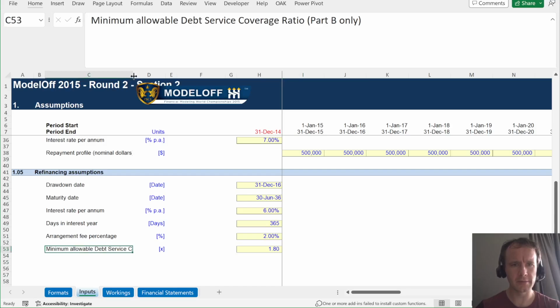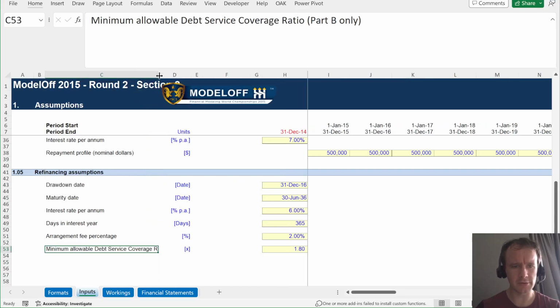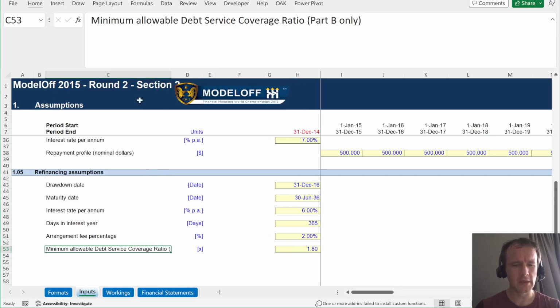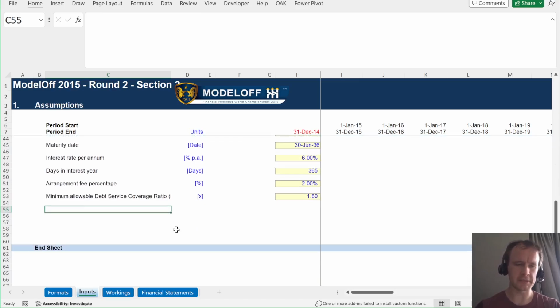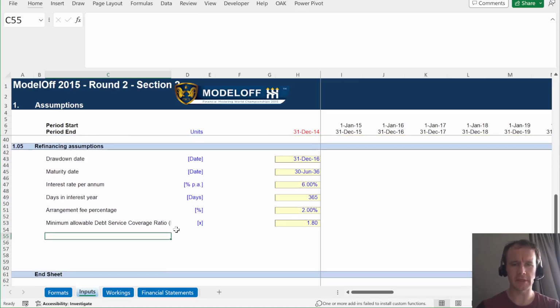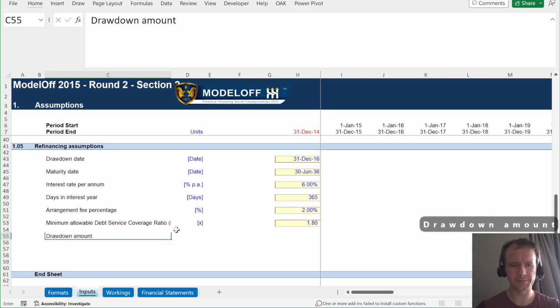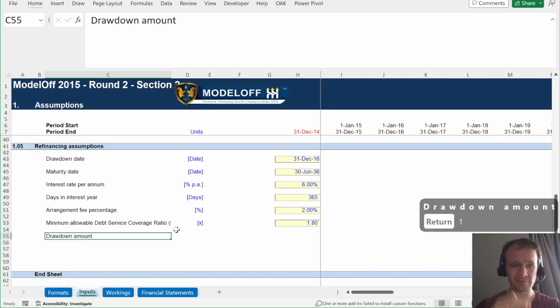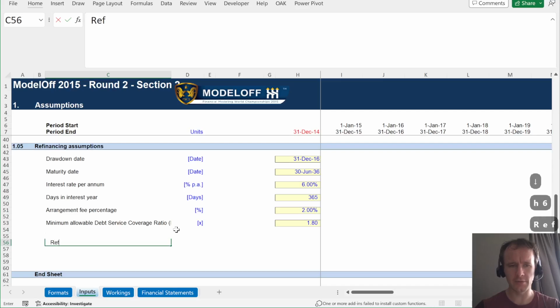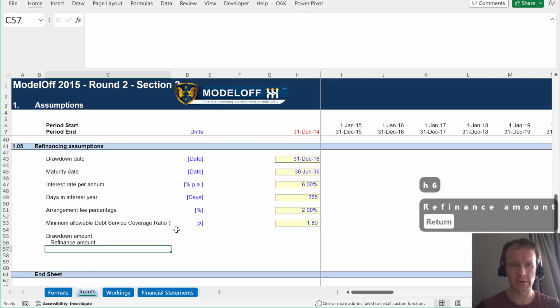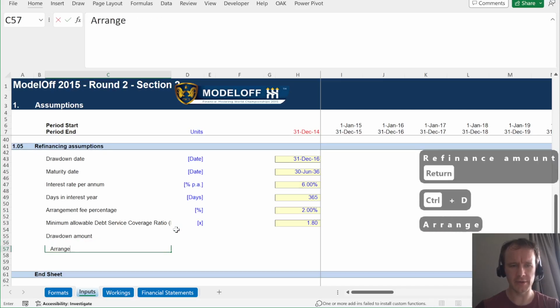Okay, so that one is debt service coverage ratio. That one can get a little bit wider. So first thing I'm going to do, I don't know if this is best practice or not, but I'm just going to do it here on the Assumptions tab because that seems more natural to me. So I'm going to calculate my drawdown amount, and that is going to be a mix of my refinance amount and my arrangement fee.